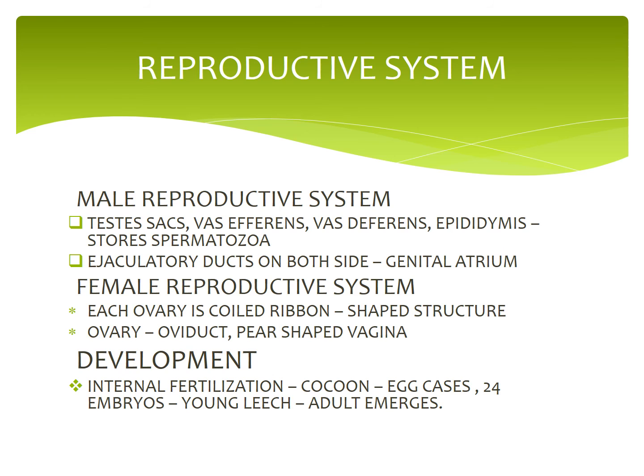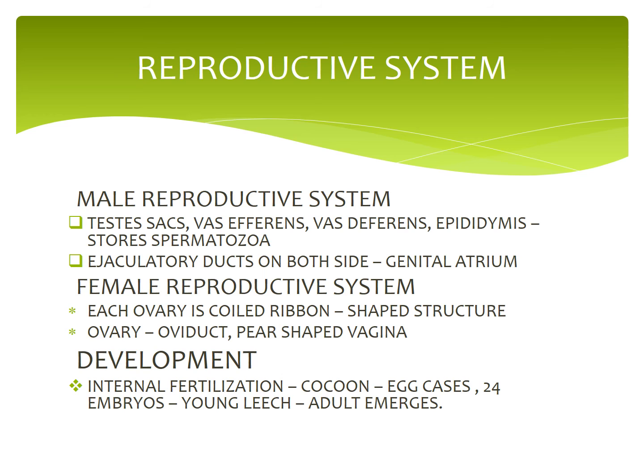Okay, next we are going to see the reproductive system of a leech. Leech is hermaphrodite because both male and female reproductive organs are present in the same animal. Male reproductive system: there are 11 pairs of testes, one pair in each segment from the 12th to the 22nd segments. They are in the form of spherical sacs called testis sacs.